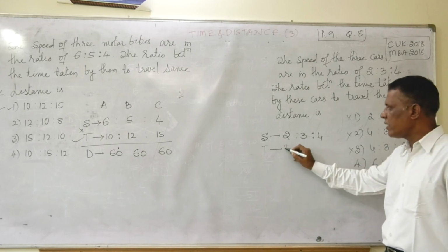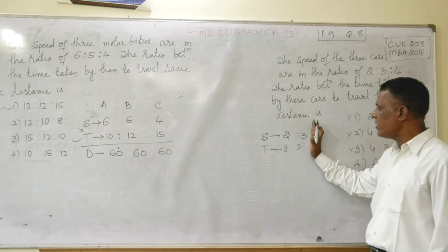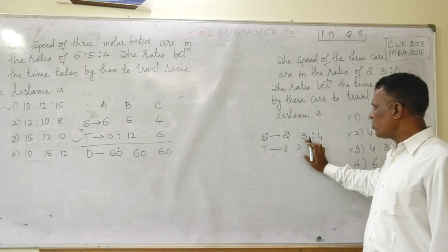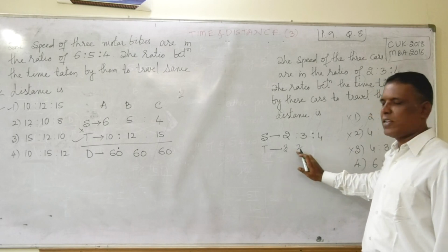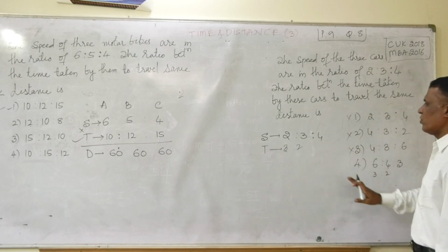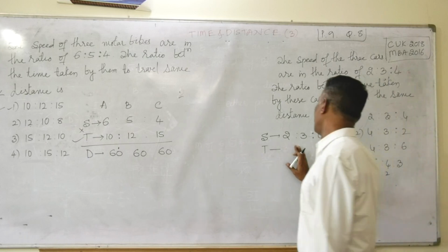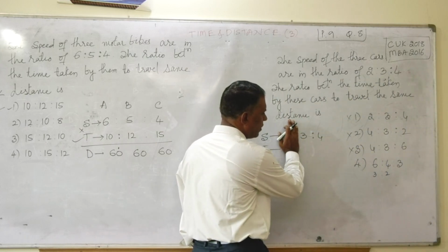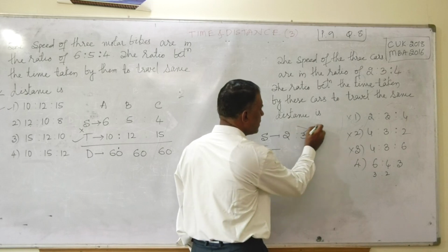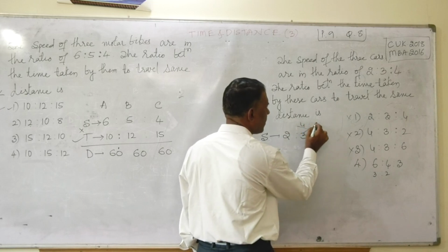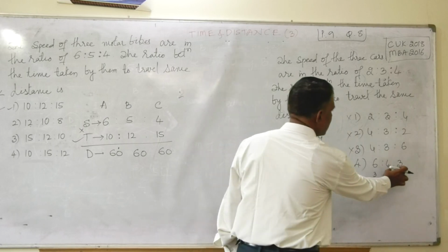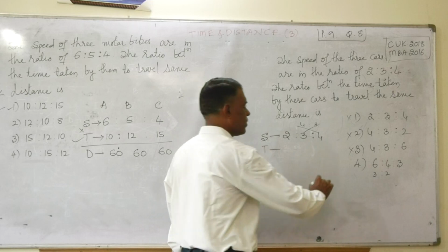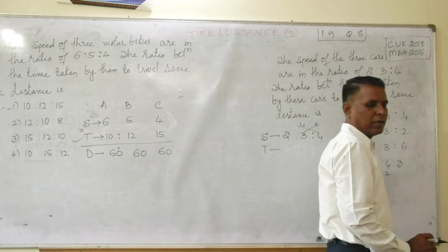So if the speed is 2:3, I require the time to be 3:2. Next, if these two are 3:4, then I have to see these are 4:3. You can pick the answer.